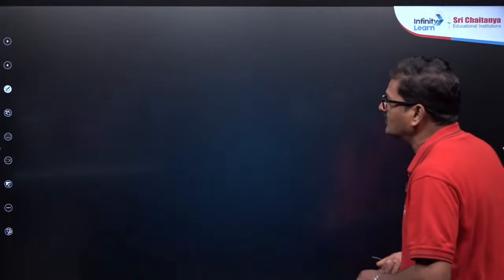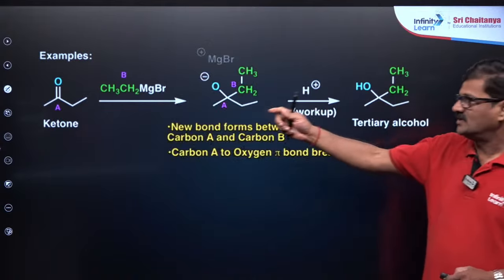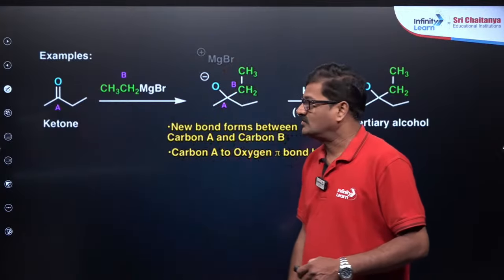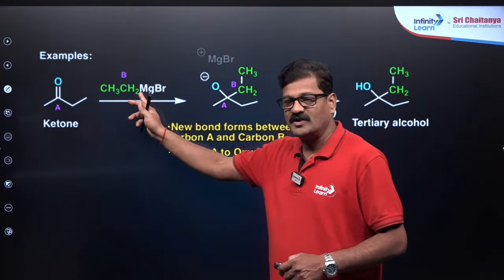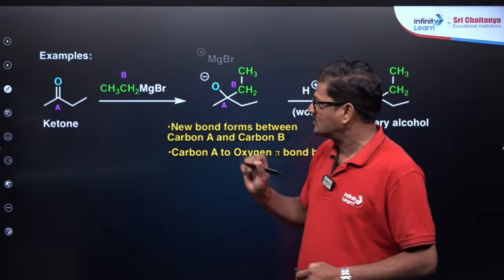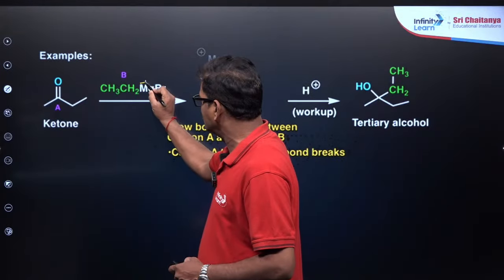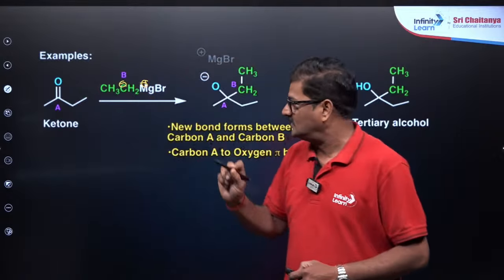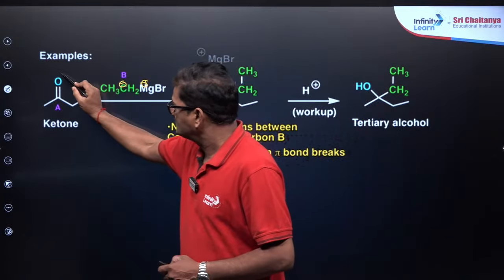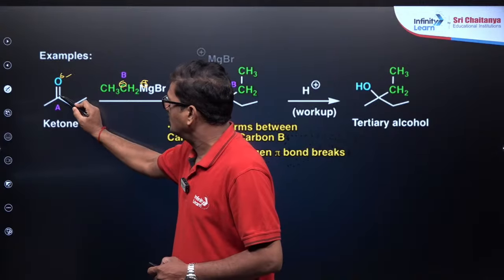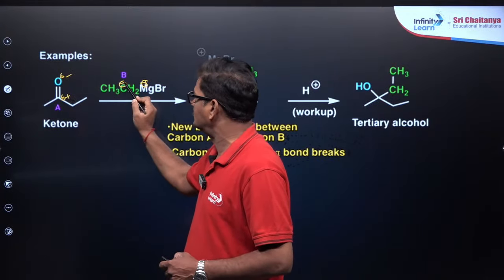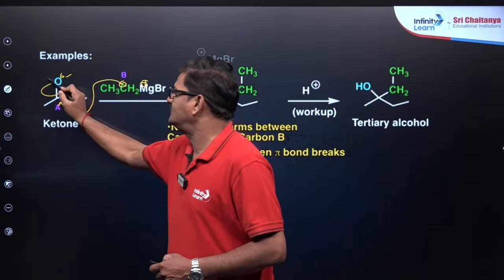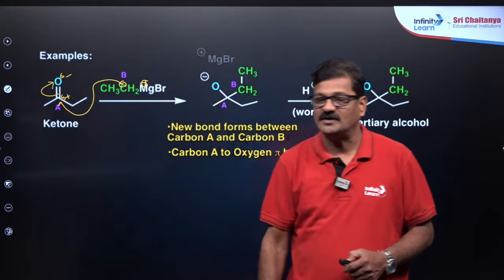Now, moving ahead, yes, examples. You see it is butanone. When butanone is treated with ethyl magnesium bromide, this is a positive charge and this is a negative charge. I want to say oxygen has a partial negative charge and carbon has a partial positive charge. So this negative charge is going to attack on this, so that this C double bond O is shifted.